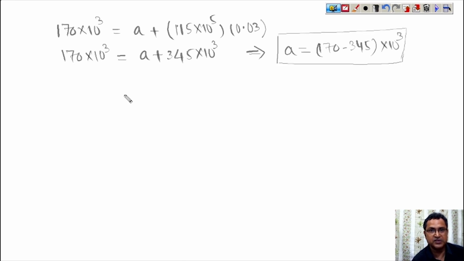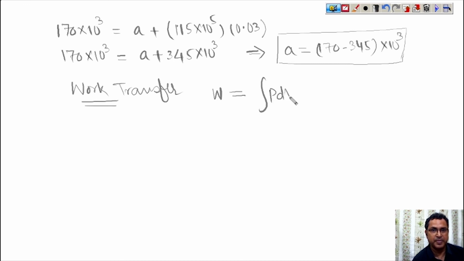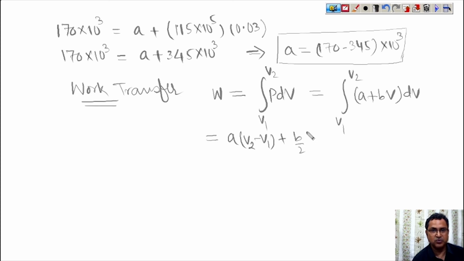So what is the work transfer? First, work transfer. Work transfer is W equal to the integration of P dV from V1 to V2, and P is A plus B times V, dV from V1 to V2. So this becomes A times V2 minus V1 plus B upon 2 times V2 square minus V1 square. This is the work transfer.